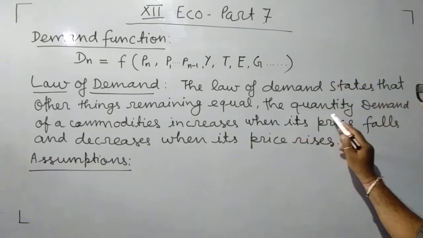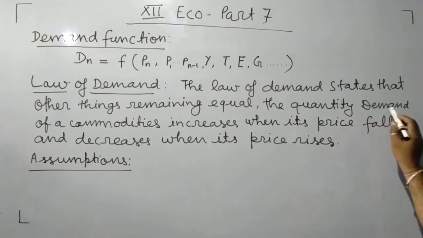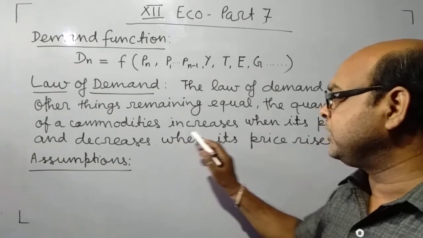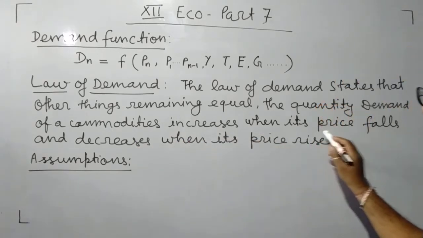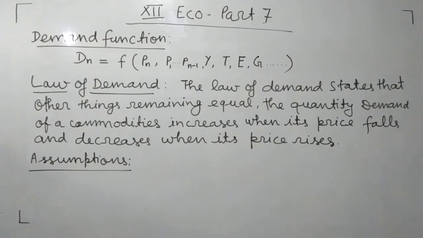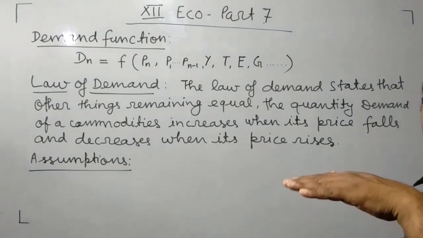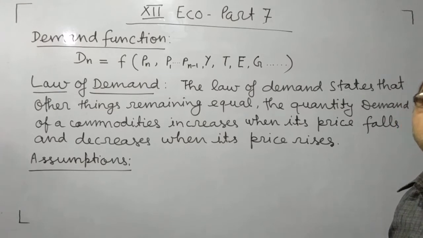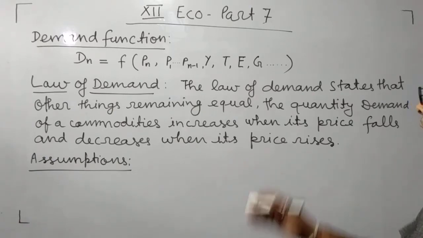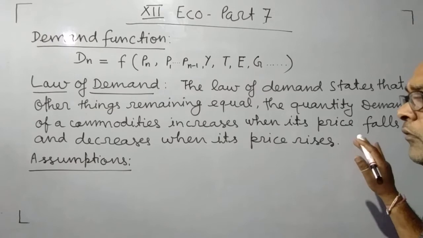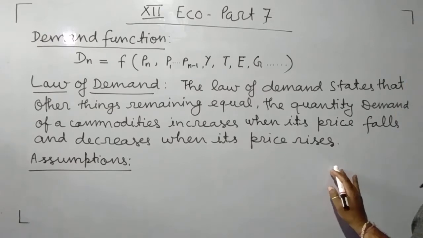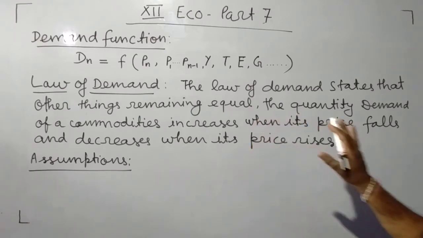The quantity demanded of a commodity increases when its price falls. It means when the price falls, the quantity demanded will increase, and when the price increases, the quantity demanded will fall. So this is the law of demand.